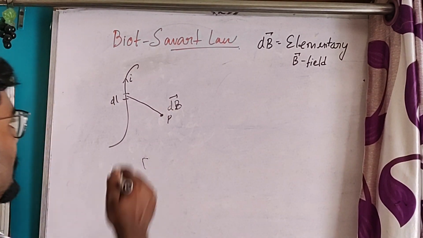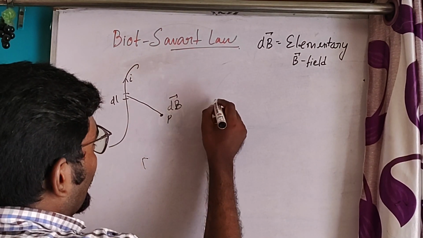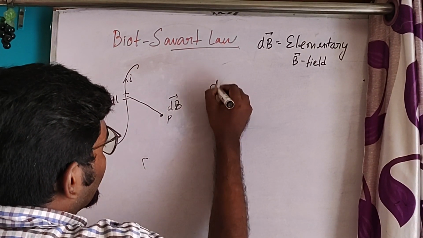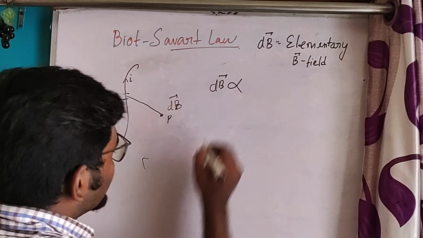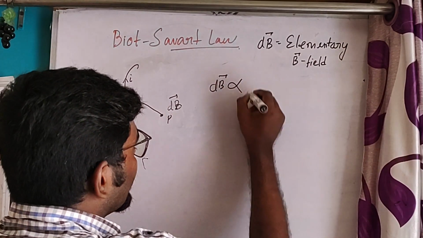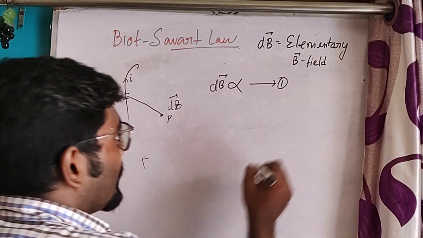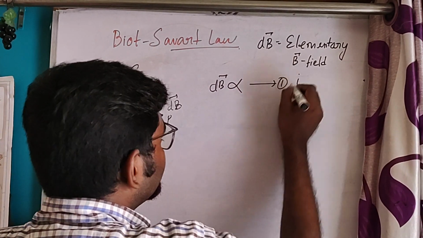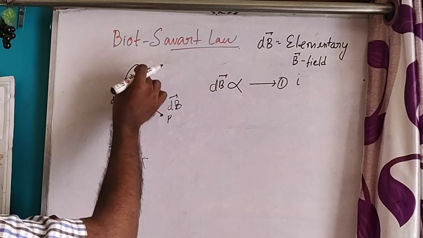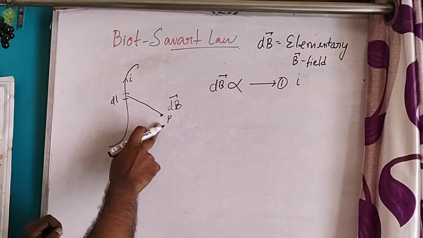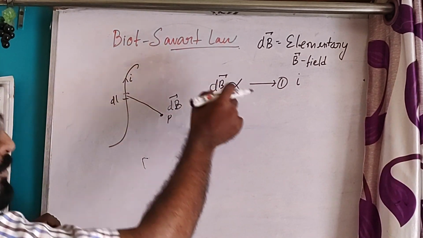According to the Biot-Savart law, this elementary magnetic field is proportional, number one, to the current I. If the magnitude of the current increases, then the elementary magnetic field will also increase.